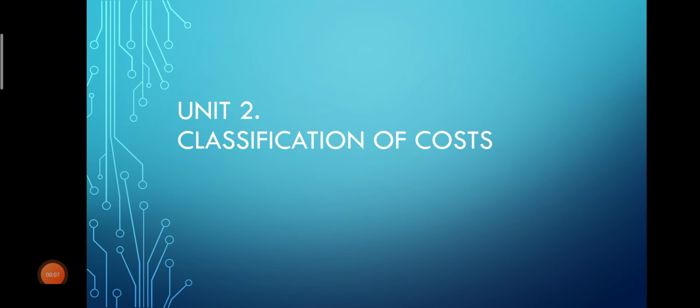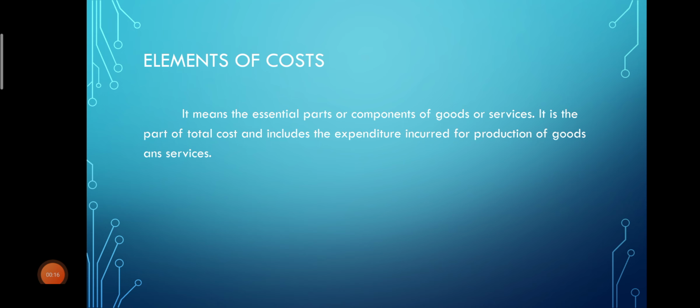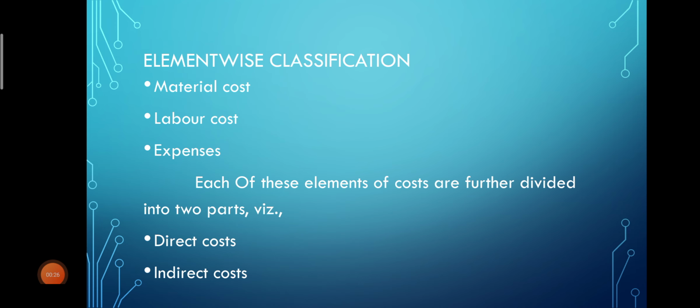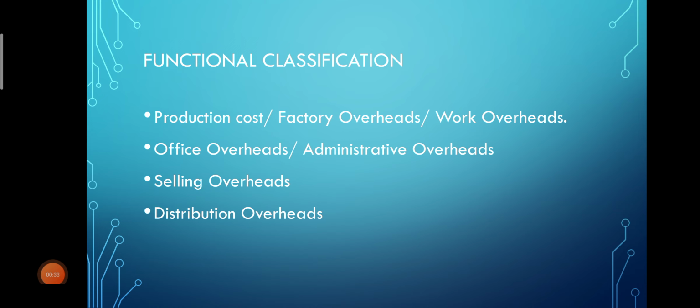In the previous class I had started with the second unit, that is classification of cost. In that class we had seen the meaning of elements of cost and different classifications of costs. In that we covered classification according to element wise. In today's class, we will be covering the second classification of element of cost, that is functional classification.